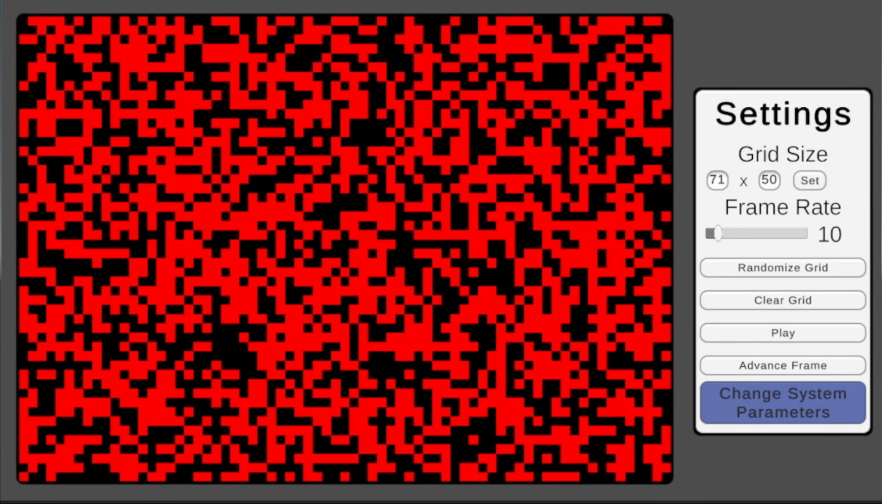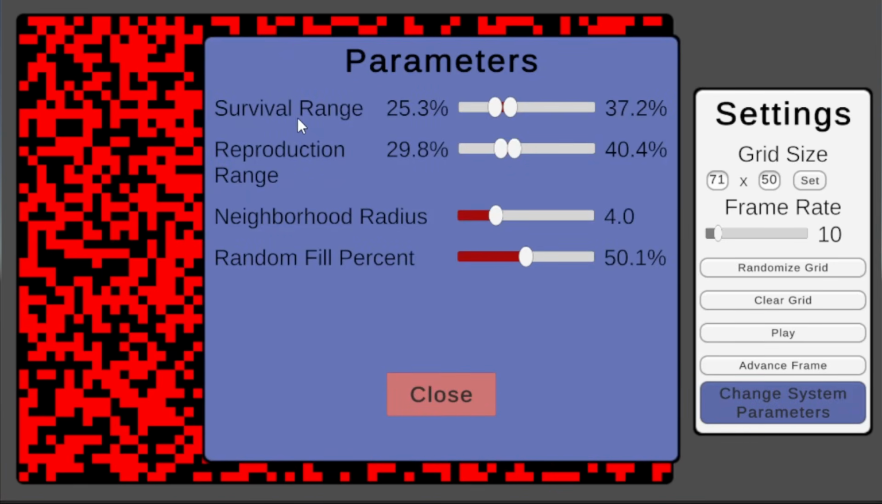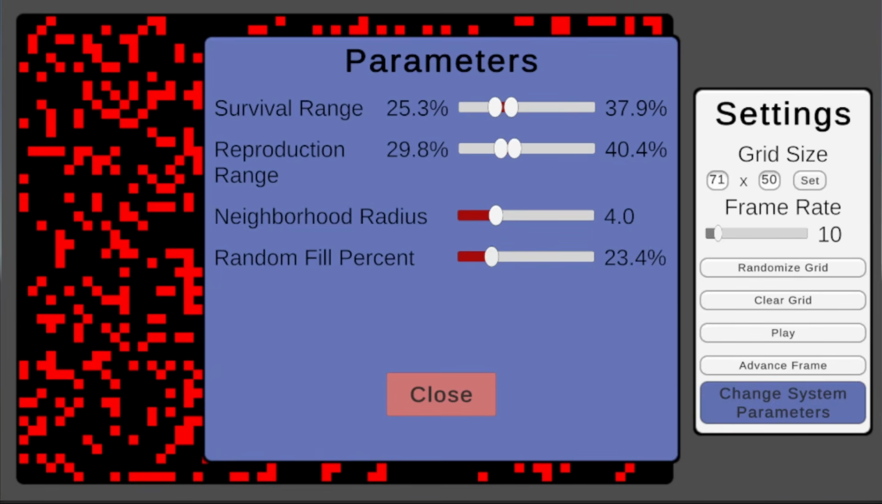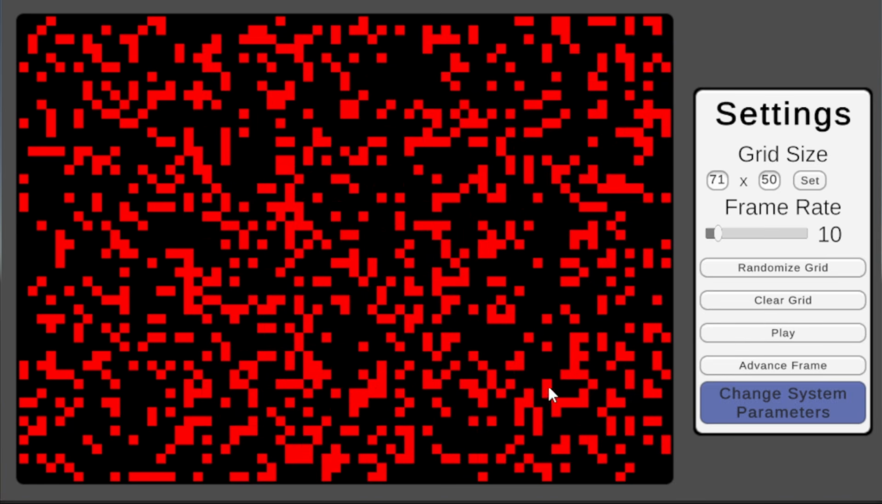So, we tinker. I made this parameters panel so that we can quickly tweak aspects of our system and experiment. The survival range represents the under and overpopulation thresholds from rules 1 and 2, while the reproduction range represents rule 3. I also added a new variable called random fill %, which controls how much of the grid starts out alive. Since our previous grid died too quickly, let's try a larger survival range, and let's keep the random fill % low so that it starts inside of our survival range.